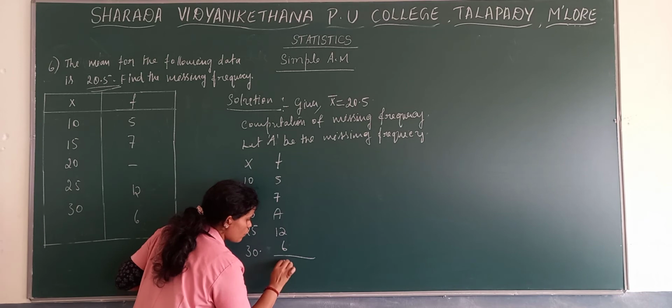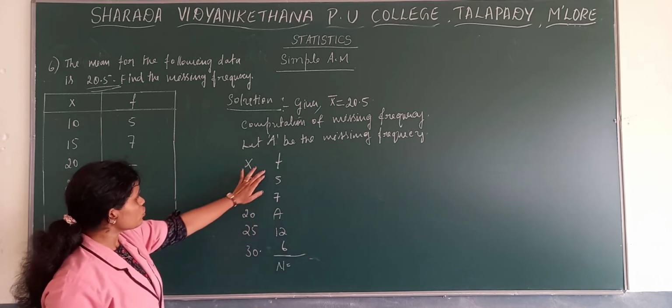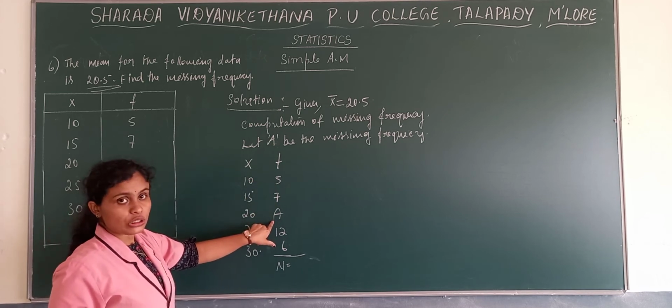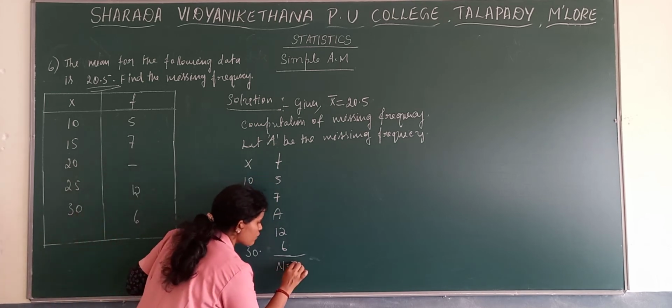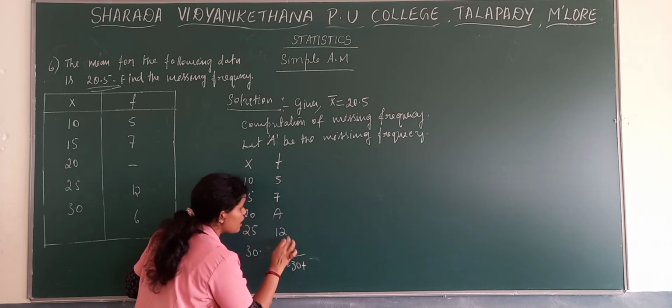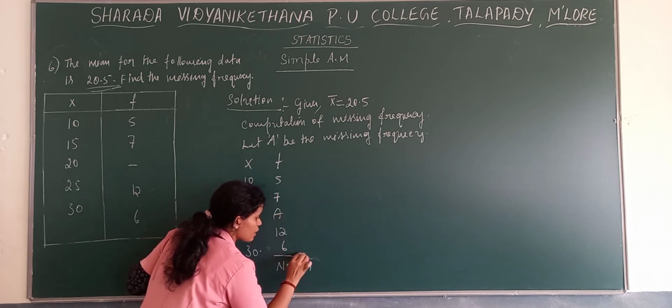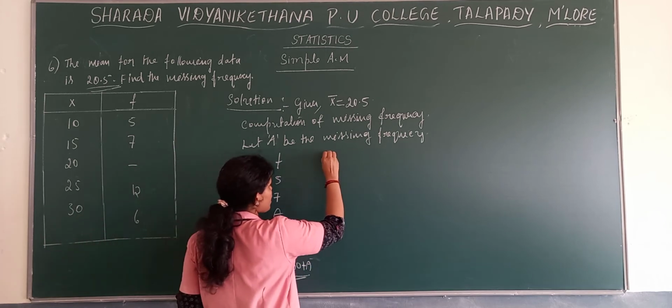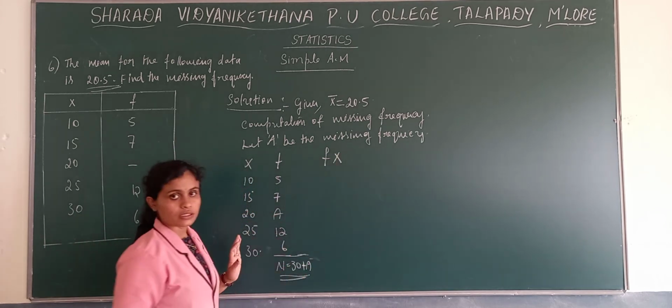Now, what is the total number of frequencies? When we total it, we get 30, and we need to add this A. So the total is 30 plus A.